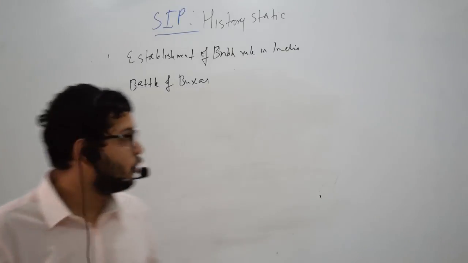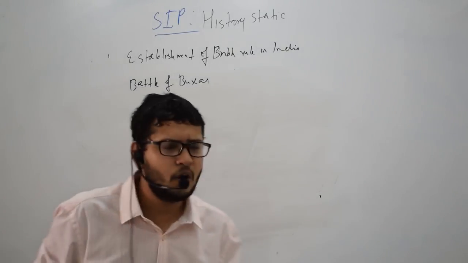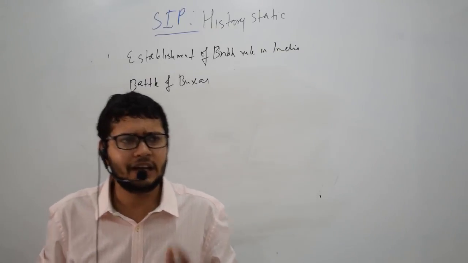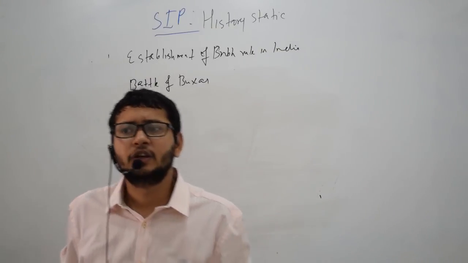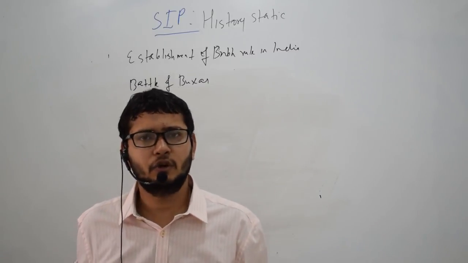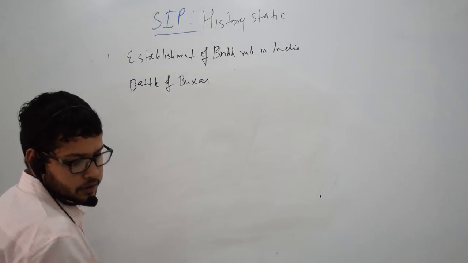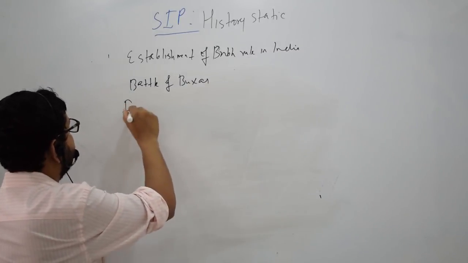So let's move to the next battle, which actually decided this question that who was the real master of Bengal. So let's first discuss the factors which were responsible.